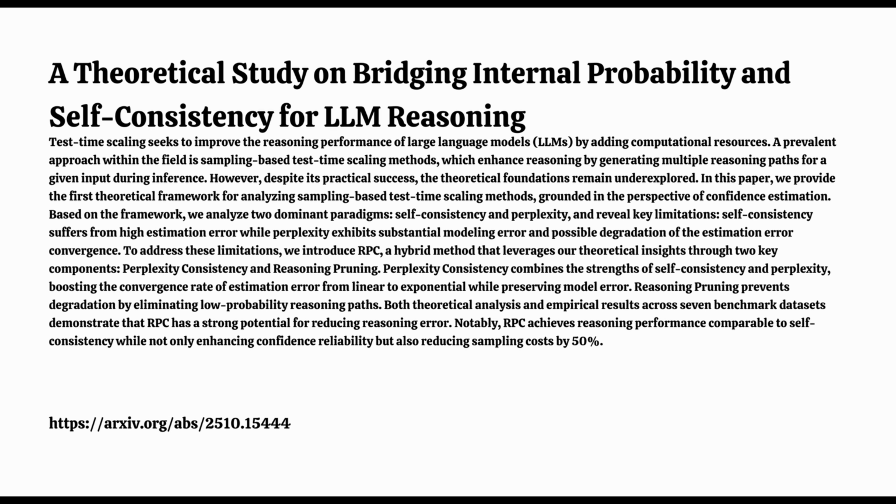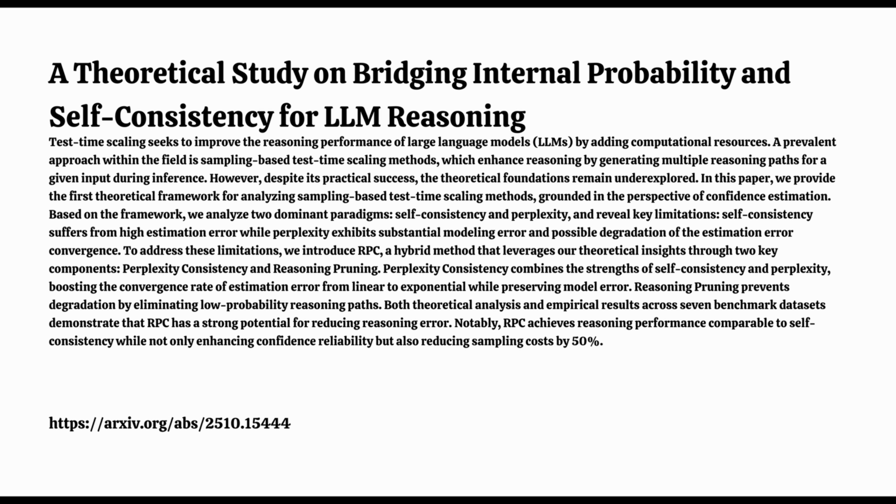But the real challenge, as our sources show, isn't just getting lots of paths. It's figuring out which one is actually the best one. It boils down to estimating the confidence accurately. Okay, so the mission for this deep dive is to get into a new theoretical framework that looks really closely at these sampling methods. And this framework didn't just analyze things. It seems it actually led directly to designing a new approach, something called reasoning pruning perplexity consistency, or RPC. We want to unpack how understanding errors led to, well, a potentially much better algorithm.